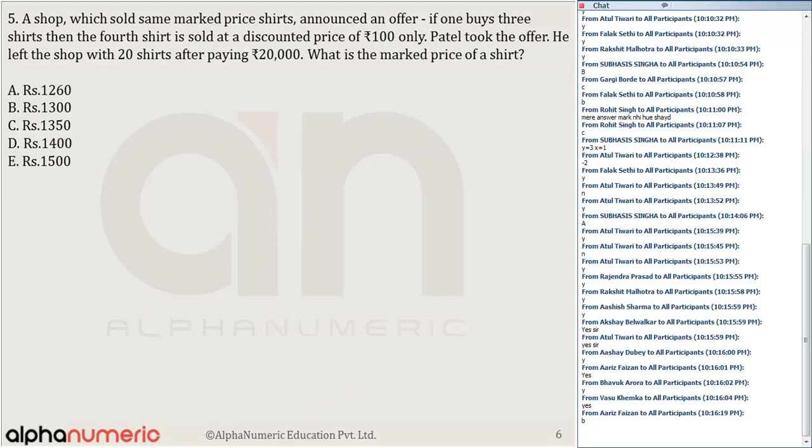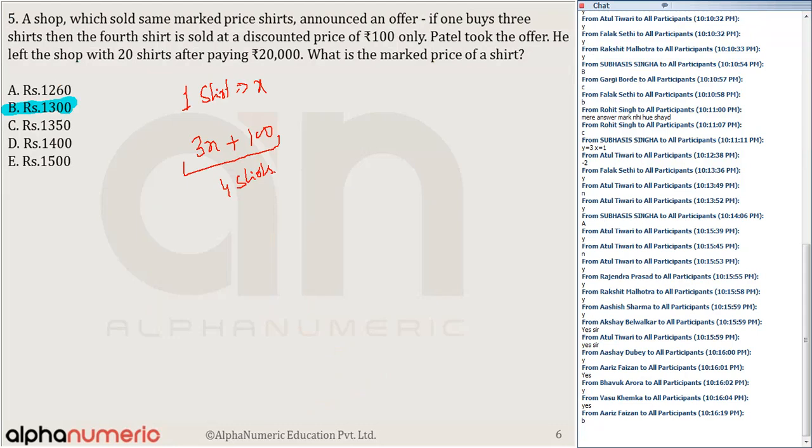This was also easy to medium, I think. Let's say a shop which sells same marked price shirts announced an offer. If one buys 3 shirts, the fourth is sold at a discounted price of 100. So let's say the original price of one shirt is equal to X. So I can say 3X plus 100 rupees. That is the price of how many shirts? 4 shirts, because they will always come in bundles of 4 shirts.